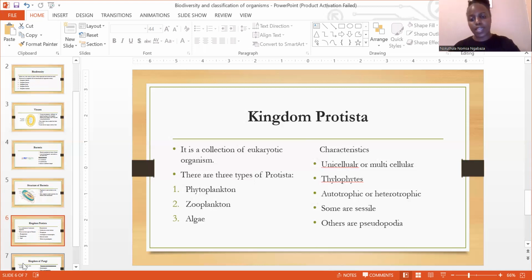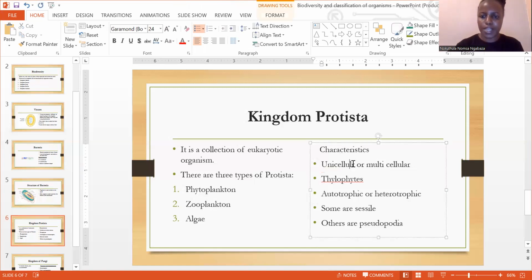And then when it comes to kingdom Protista, we said that it can either be unicellular or it can be multicellular. So if we're now speaking about multicellular, what do we mean by that? Anything that is multicellular, guys, simply means it has got many cells. So our protists actually have many cells, right?